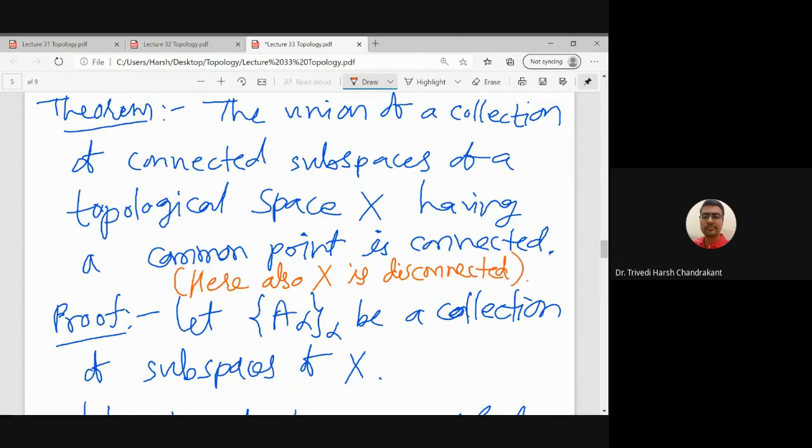So the given space X is disconnected, it has a separation, and instead of a single connected subspace of X, we are taking a family of connected subspaces of X. Then we want to show that the union of all these subspaces which have a common point is a connected subspace.